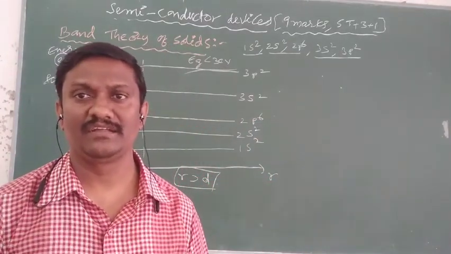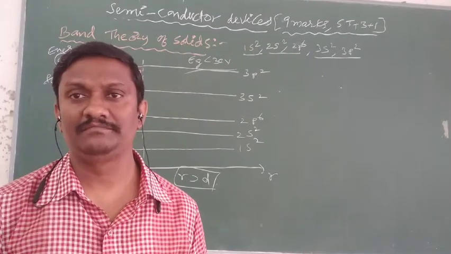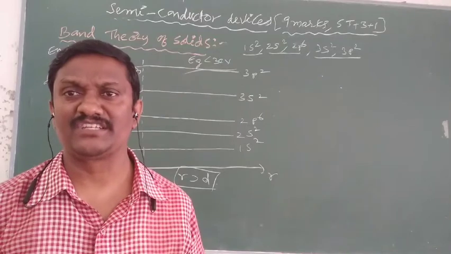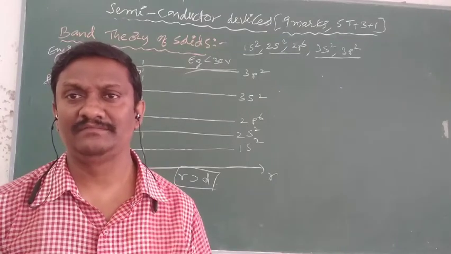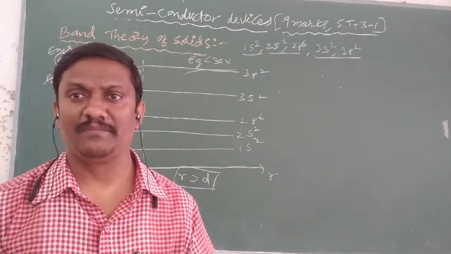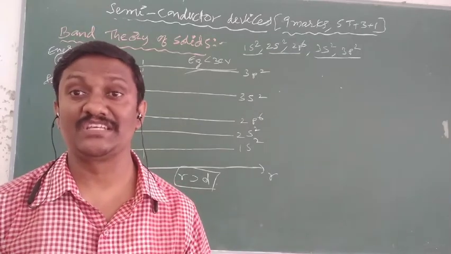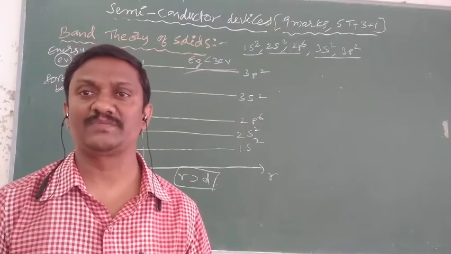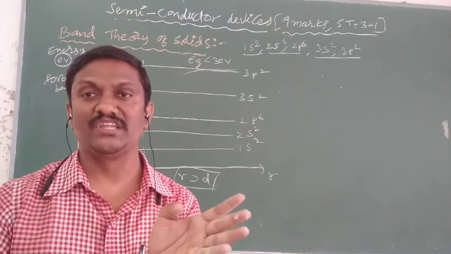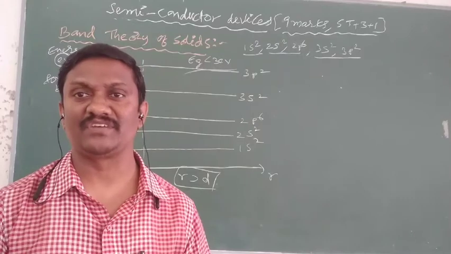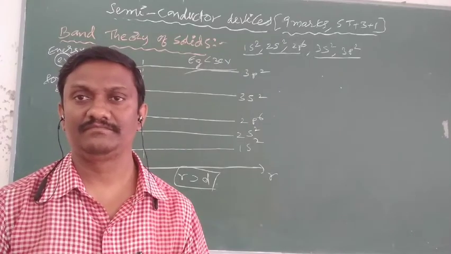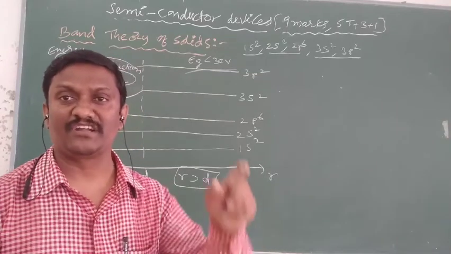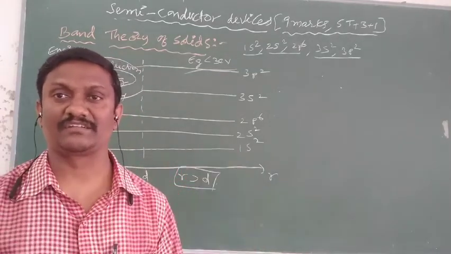Totally, in today's class we covered the types of energy bands, the conduction band and valency band, and the difference between these two bands, which is called the energy gap. After completing these bands, we covered the differences between conductors, semiconductors and insulators based on the band theory of solids.